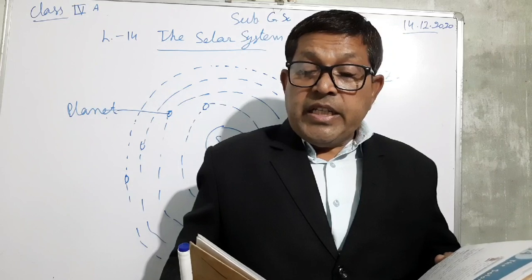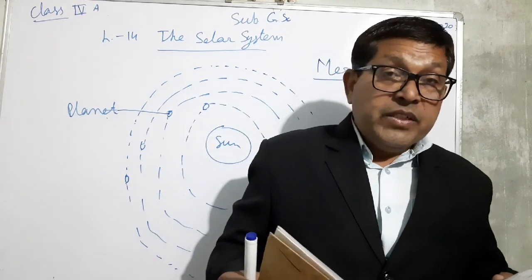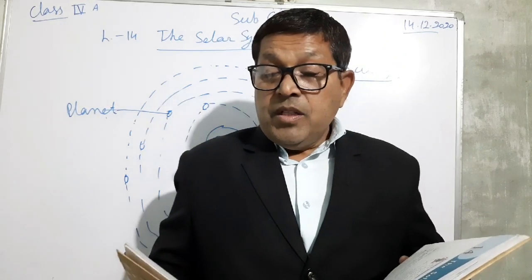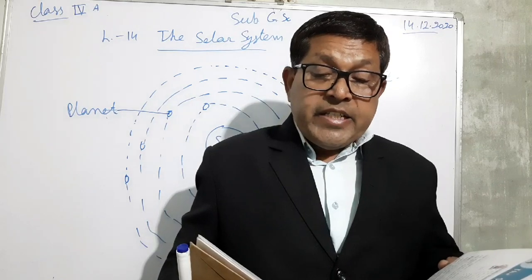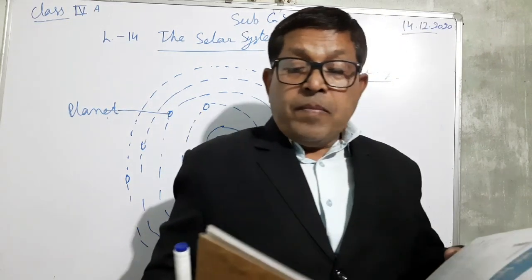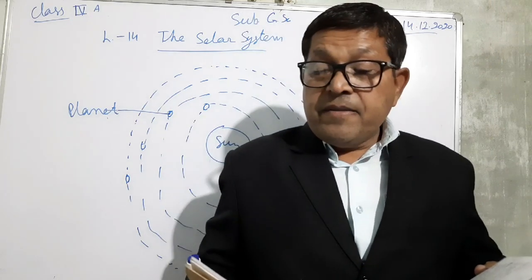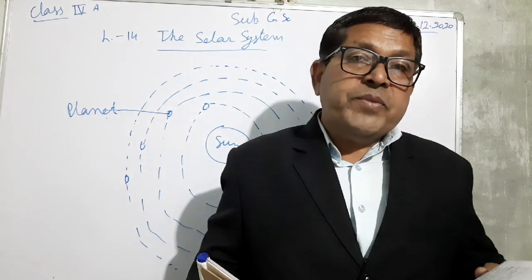It is also called the evening star or morning star, as it can be seen in the sky either at sunset or at sunrise as a bright object.